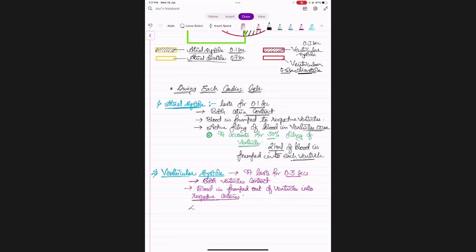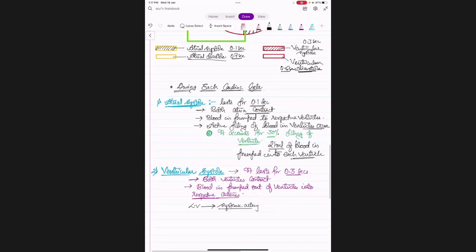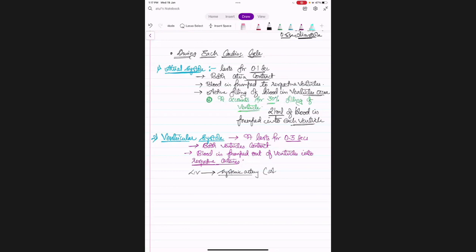The left ventricle will pump into the systemic artery, that is the aorta. The right ventricle will pump into the pulmonary artery, that is the pulmonary arch.